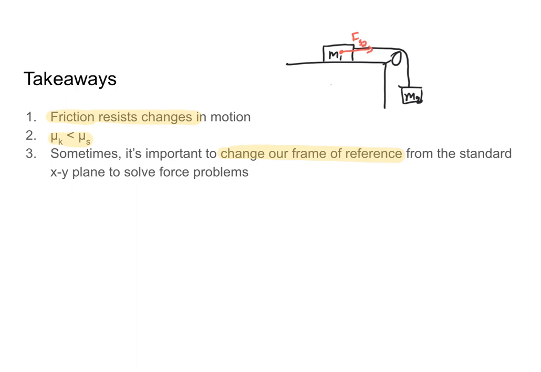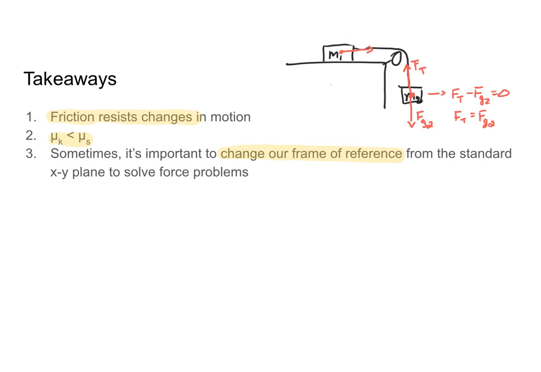So if I look at the forces acting on mass 2, there is the gravitational force of mass 2 pulling down, and the force of tension between mass 1 and mass 2, stopping mass 2 from falling down. Now, I know that mass 2 is not moving, which means that the net force on mass 2 is equal to 0. So the tension force minus the gravitational force must be equal to 0. And my tension force must have the same magnitude as my gravitational force acting on mass 2.